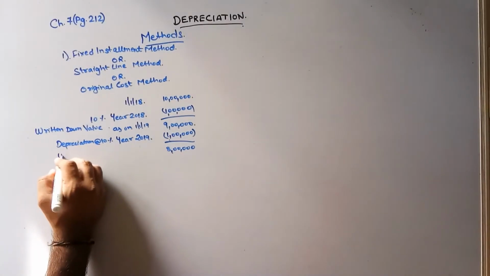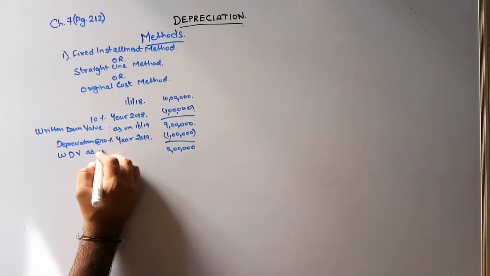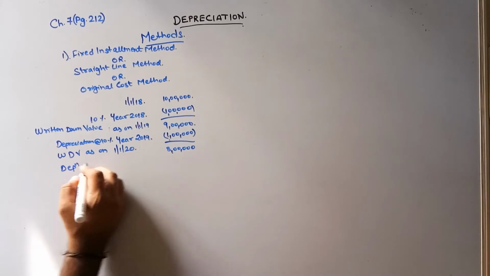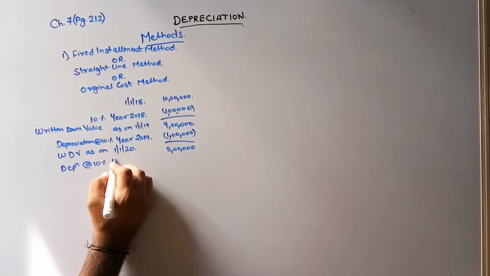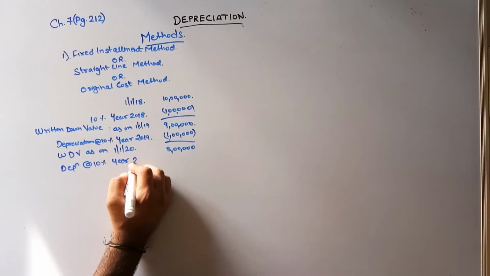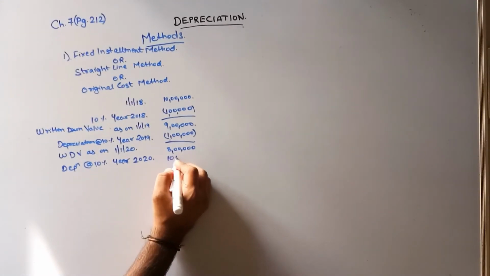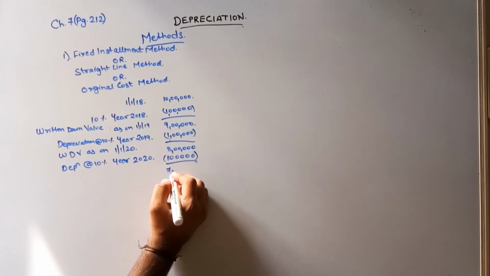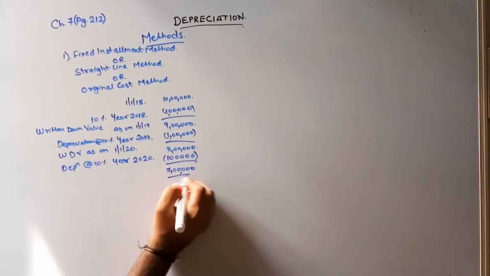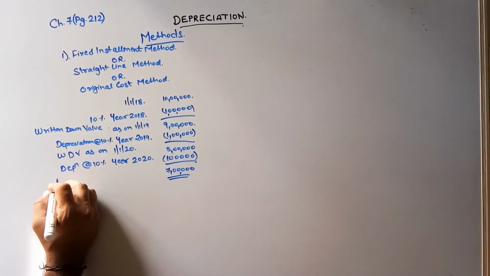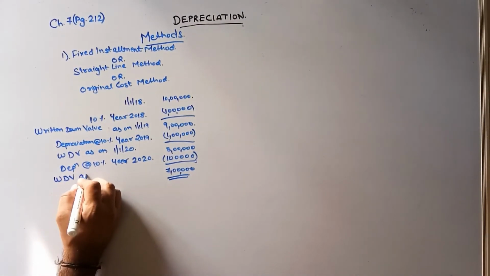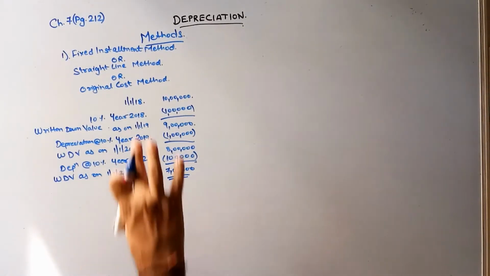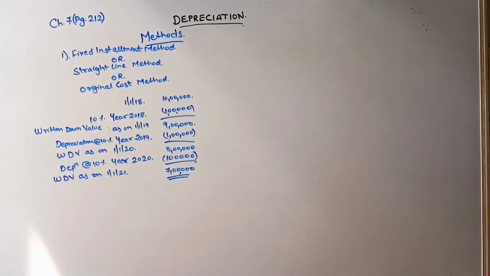This is nothing but my written down value as on 1/1/20. Again, depreciation at the rate of 10% for the year 2020 will be again 1 lakh, and I will get 7 lakhs. So this goes on and on. This is my WDV as on 1/1/21. Any doubt with this? Okay, we'll go ahead.